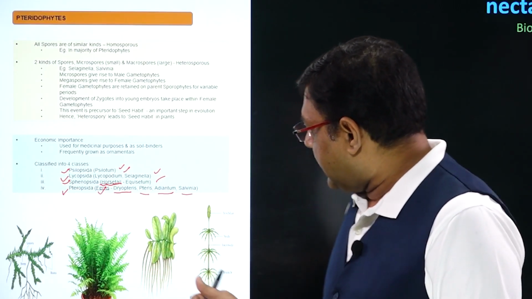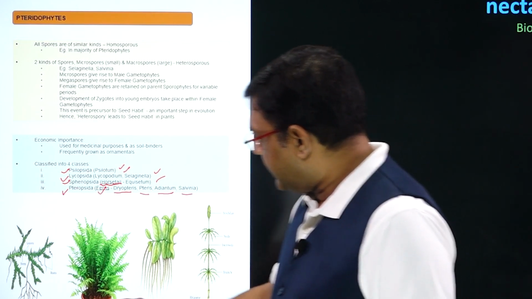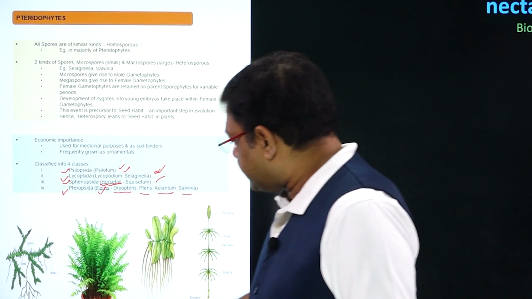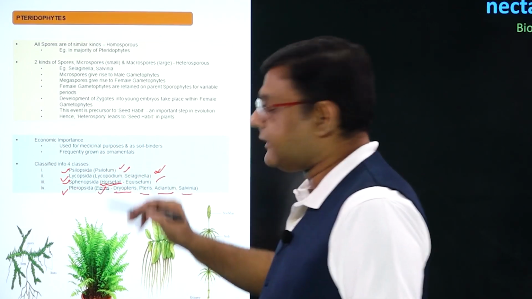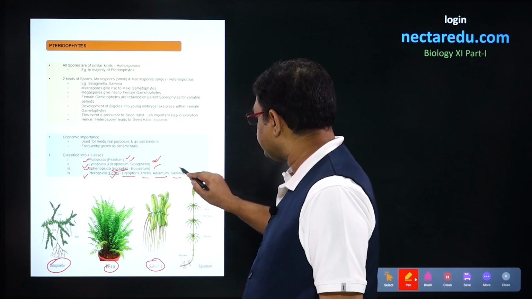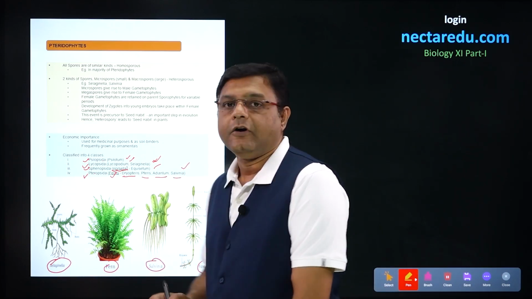We can look into some of the pteridophytes that are given here. The first is the Selaginella that we talked about here. The second is the fern, that is Pteropsida. The third is the Salvinia, this one. And fourth is the Equisetum, which is called horsetails.